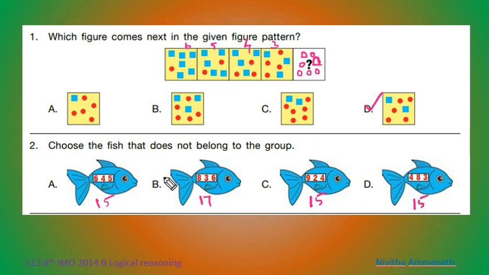So which is the odd one? B is the odd one. That is 836.